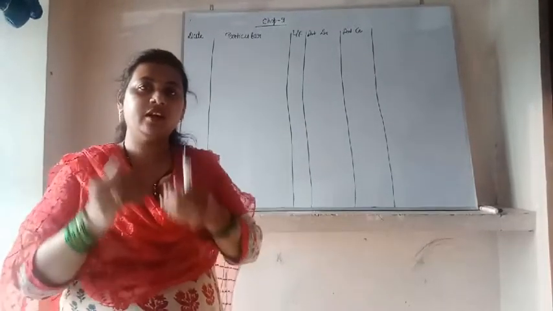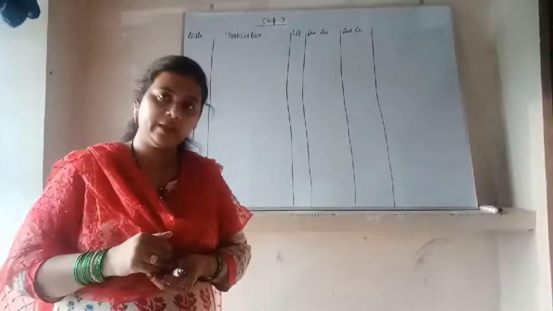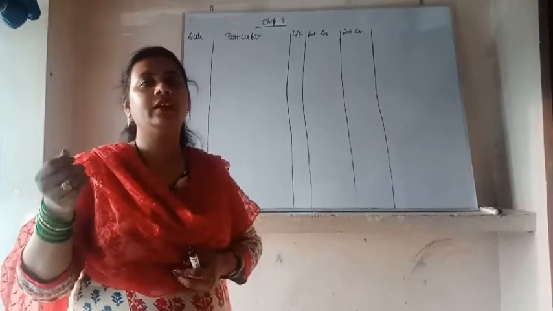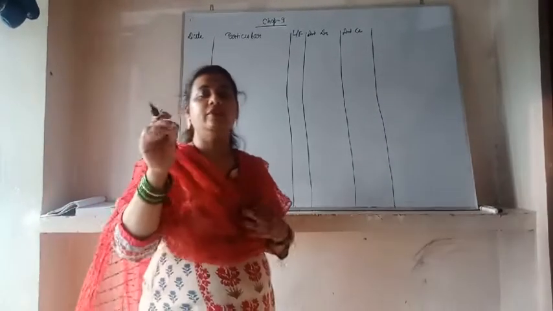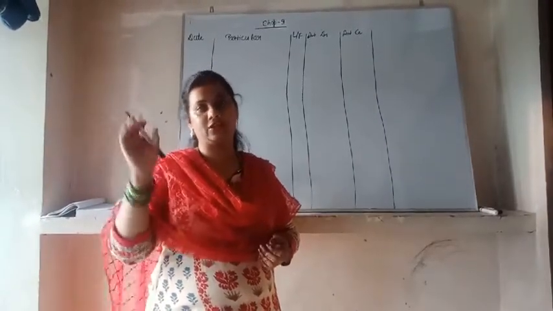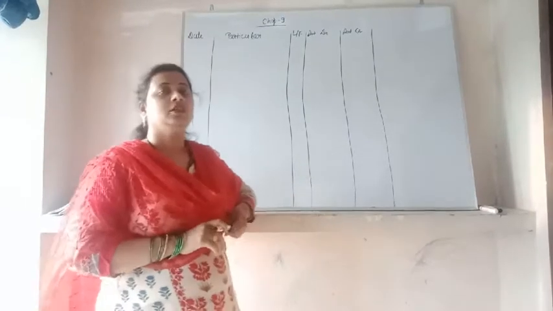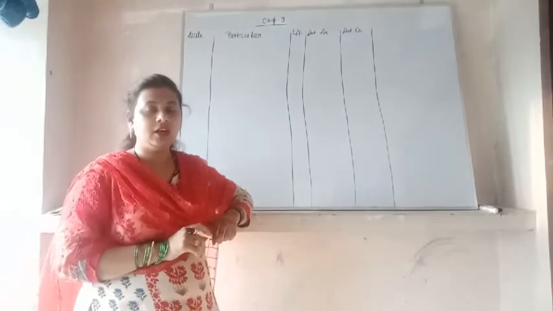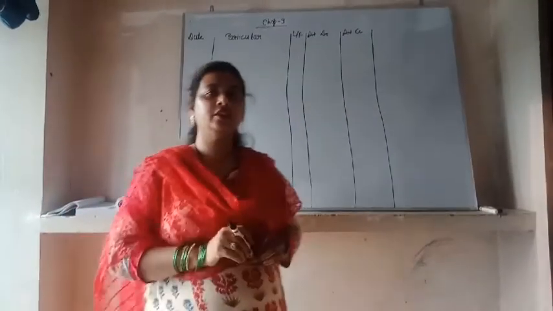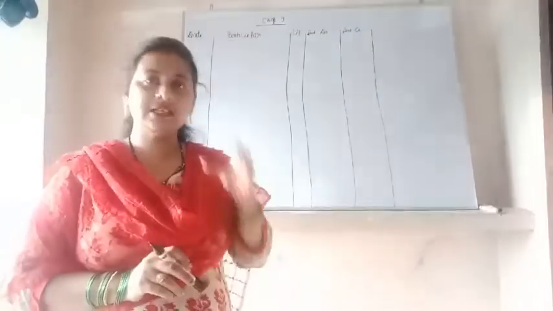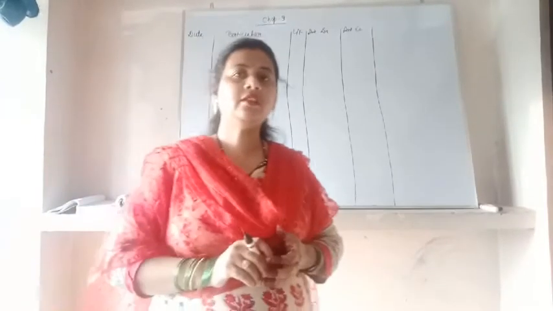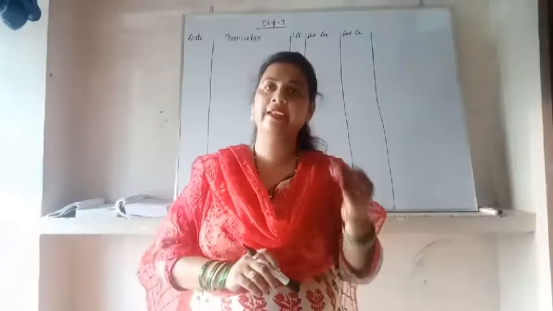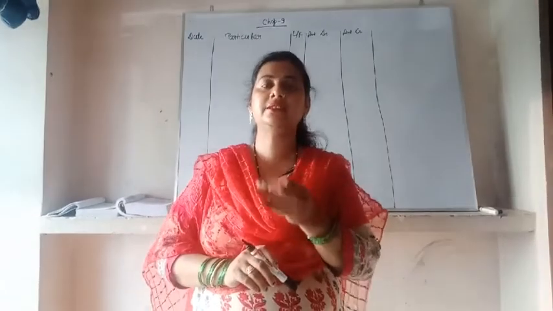The furniture will come into the business, so it will be debited, and cash will go from the business, so it will be credited. We will write the entry: furniture account debit to cash. Okay. Third one is nominal account. What is the rule of nominal account? The rule of nominal account is expenses and losses are debited and income and gains are credited.